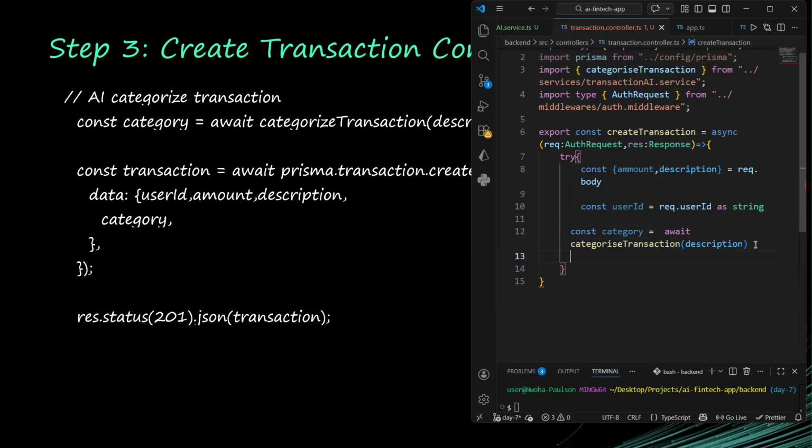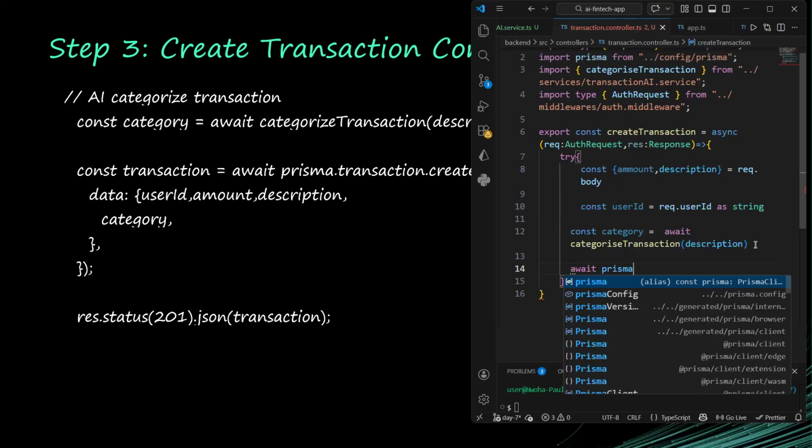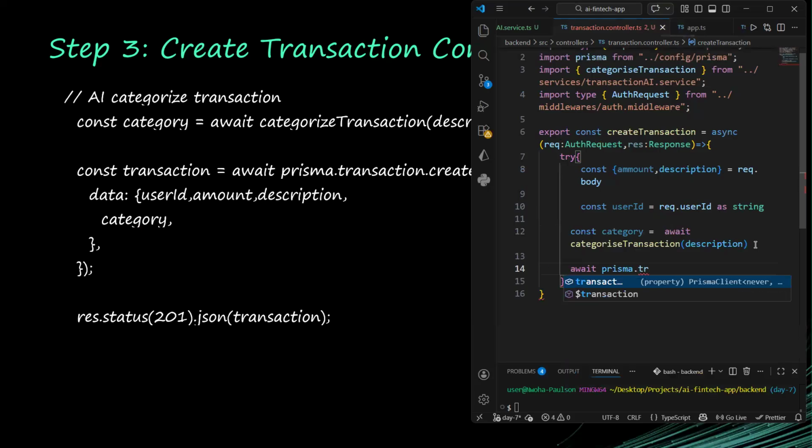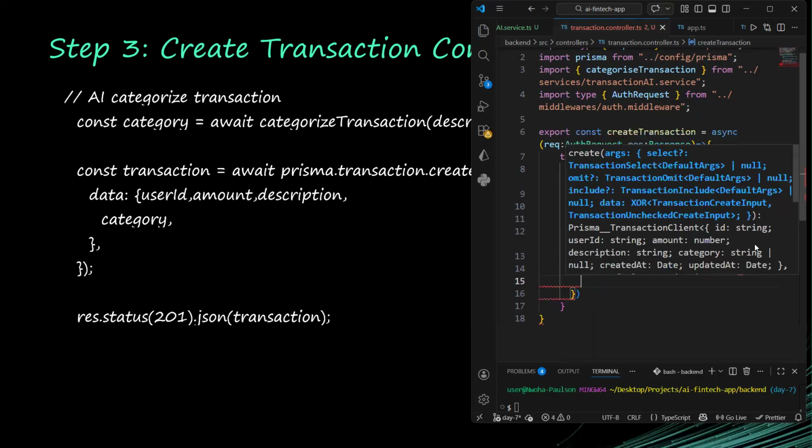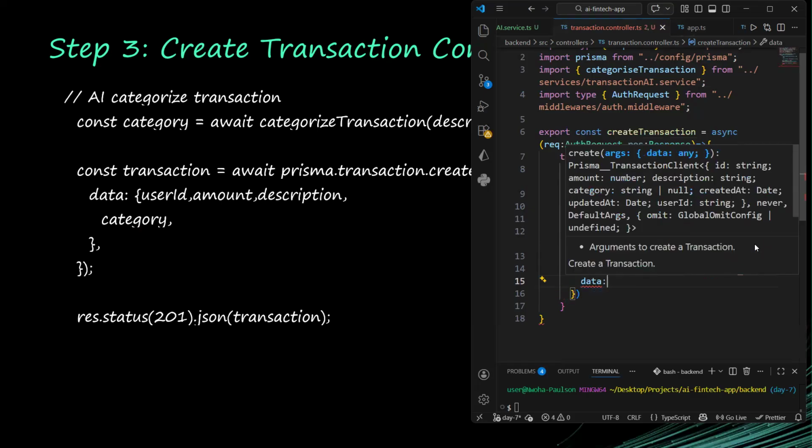After that, once we have gotten the category, we are now going to create the transaction. Let us store it in the database. So I'll say await prisma.transaction.create. It asks us for the data, so the data is what we are going to provide.